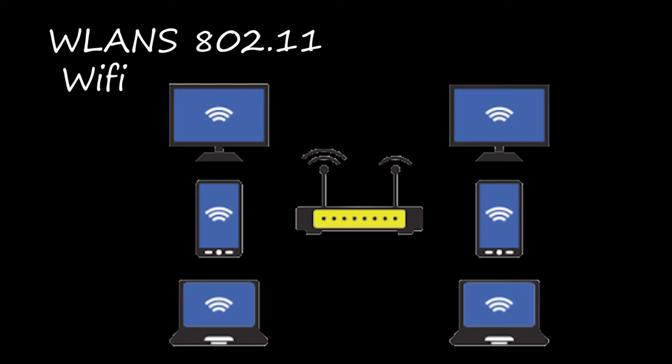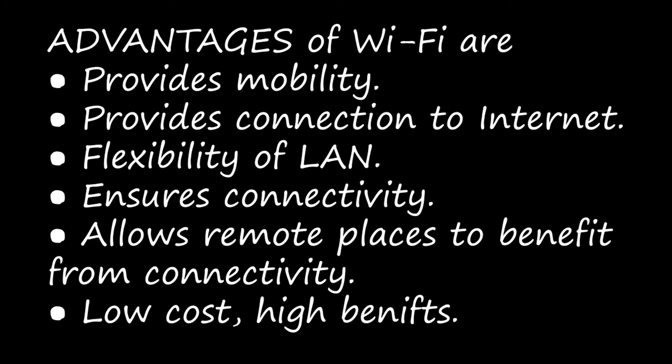And 802.11 is the technical code for the protocol. Let's see the advantages of this Wi-Fi. The benefits of this Wi-Fi are, first, it provides mobility. Example, I can get an internet connection wirelessly through my laptop or computer at home or at work, because of Wi-Fi or hotspots, both at home and work. When you have a net connection wirelessly, you can move anywhere you want and use it. That is mobility.